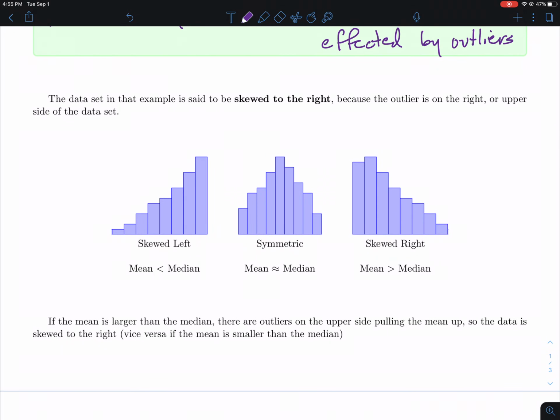So the middle one is kind of the optimal. This is what we're hoping to have in a set of data. We're hoping that the data is symmetric, which means the mean and the median are relatively close together.